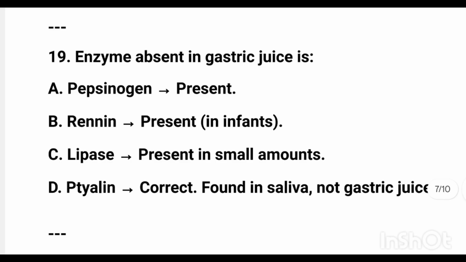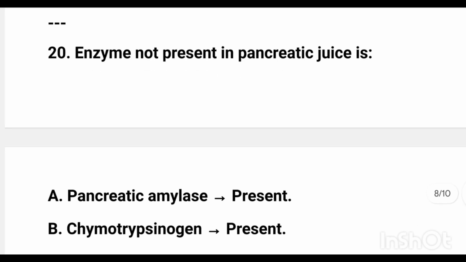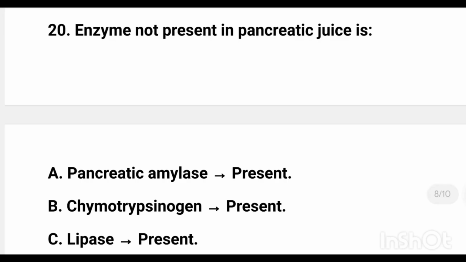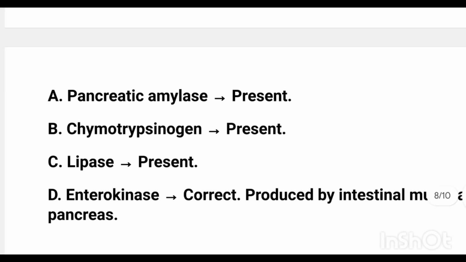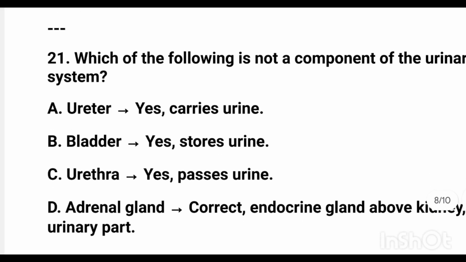Enzyme absent in gastric juice is ptyalin. Enzyme not present in pancreatic juice is enterokinase. Adrenal gland is not a component of the urinary system.